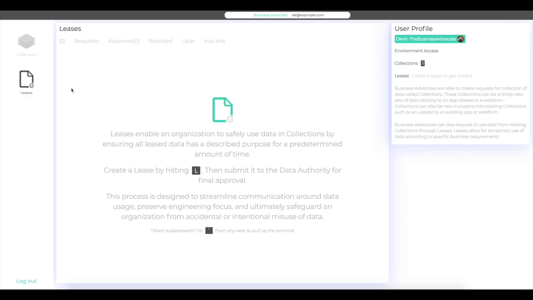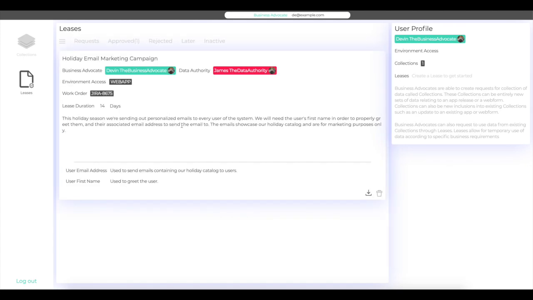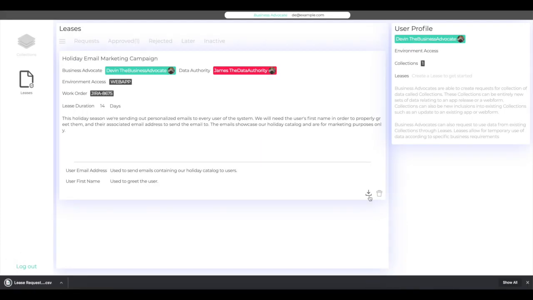Let's switch personas back to Devin. We can now see our marketing campaign lease in the Approved tab. Clicking into that lease, we can see that there is a download icon in the bottom right corner. Clicking on that will perform an extraction from the data repositories tied to those leased fields, and will output one or more result sets to a downloadable CSV file. We've now completed the lease workflow process.